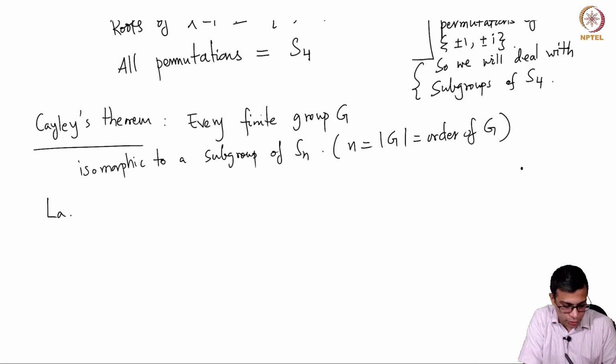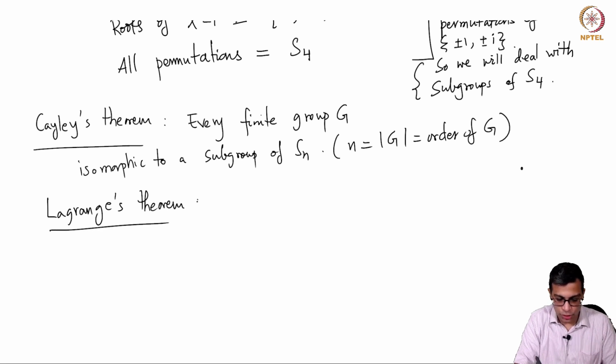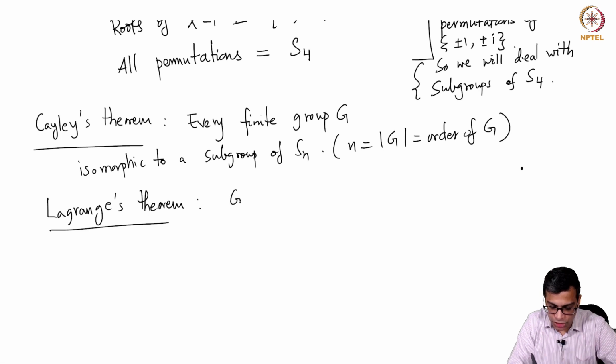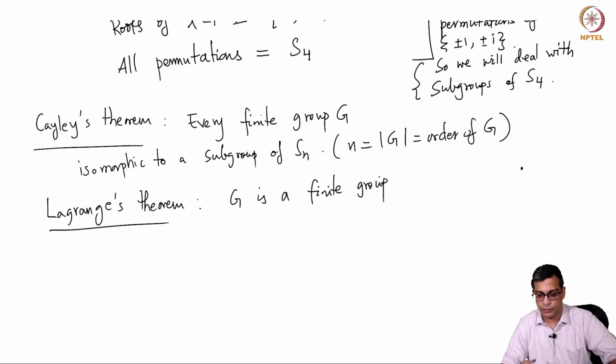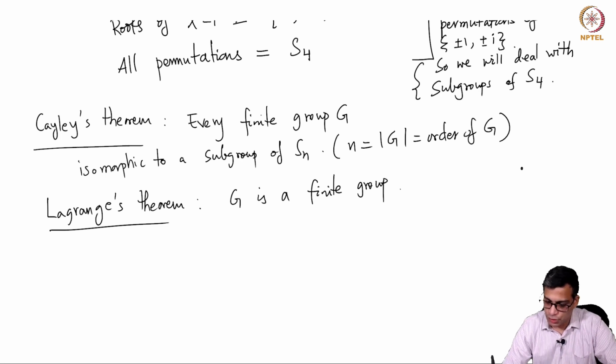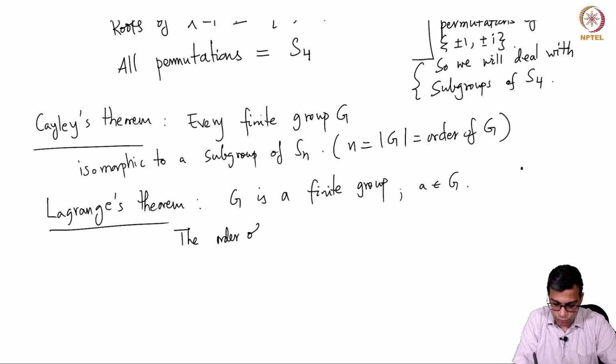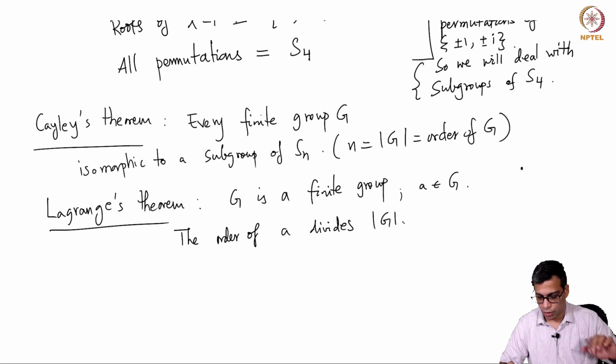Some other important things that we will constantly use: Lagrange's theorem. It says that if G is a group, always a finite group, except, I do not think I will ever talk about an infinite group, but if I do in this course, I will explicitly mention it. If I say G is a group without any adjective, I always refer to finite groups. If a is an element of G, the order of a divides the order of G.